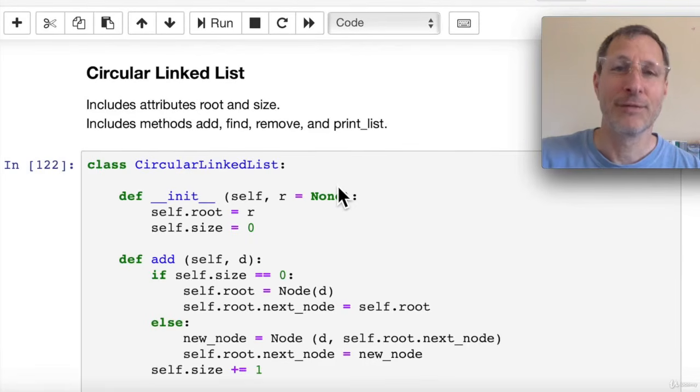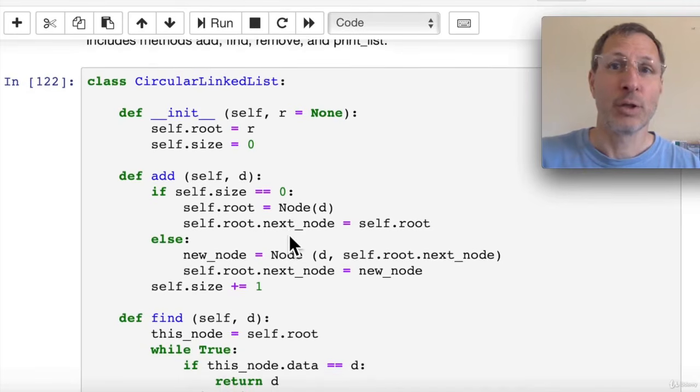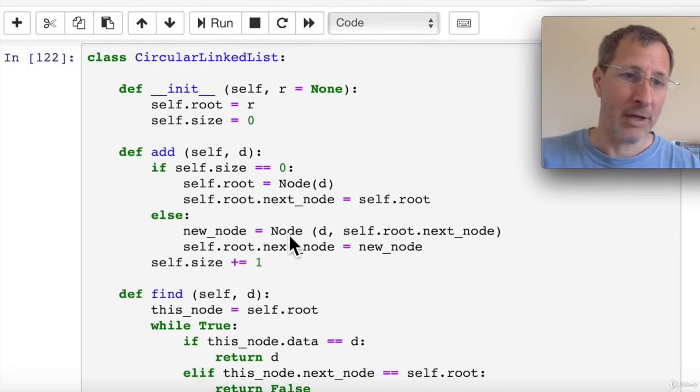The circular linked list is very similar to the linked list with a few modifications. In the add method, we have to check whether the list is empty. If it is, then we add the first node and make its next node point to itself. Sounds crazy, but we need to loop back to something, so we loop back to the first node, the root node. Else, if there's already at least one node in the list, we can create a new node and insert it into the number 2 position right after the root, and change the root's next node to point to this new node. So that's how the add operation works. We can see the code here. It's only a few lines of code.